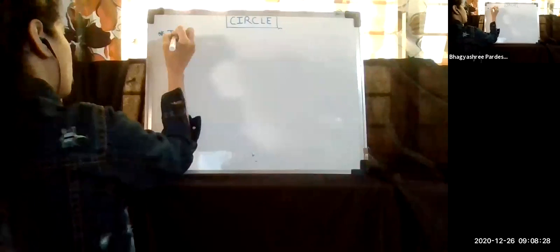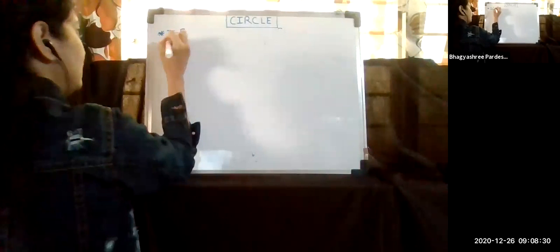So let's see a few properties of chord here. Properties means we are going to see the theorems based on the chord. What are we going to learn? We are going to learn a few theorems that are based on the chord. Theorem means, as all of you know, a statement which requires a proof. So let's see what that theorem is.